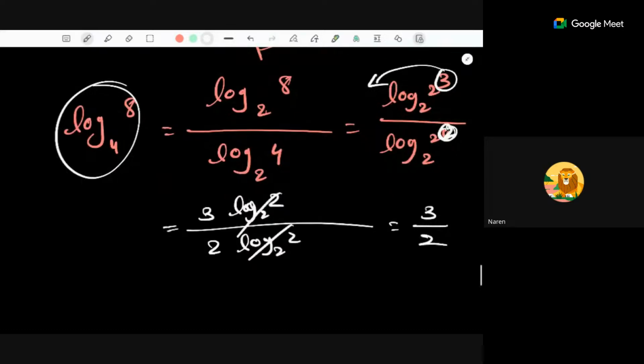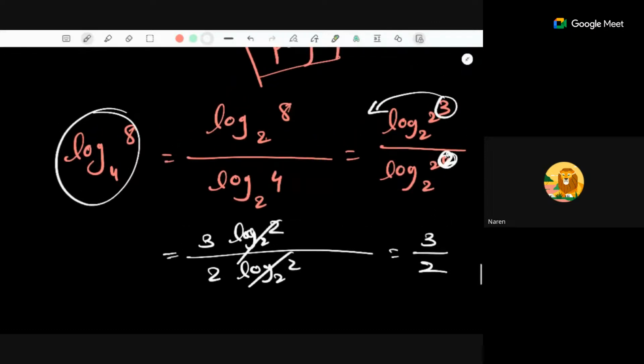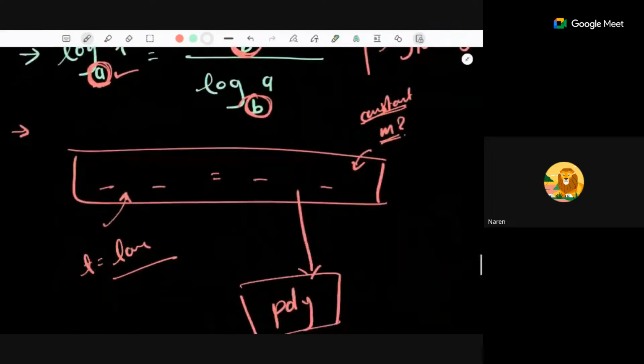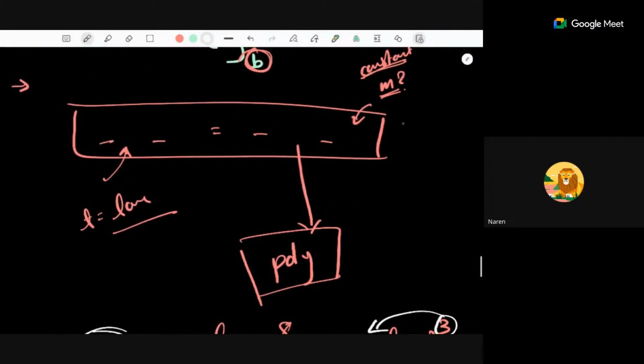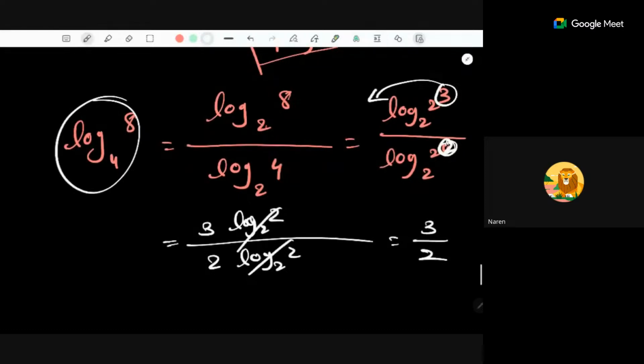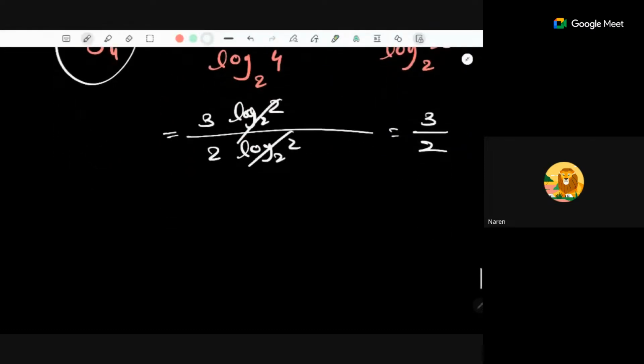In the calculator nowadays, in the exam, the TCS calculator has base X, base Y also, madam. Yeah, base Y is also there. So directly we can feed in the data and get 3 by 2. Yeah, that's correct, if it is a numerical problem. I don't remember the example for this process, but you can find some example. So properties you can use.